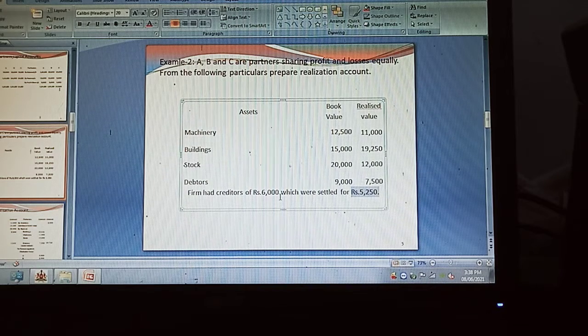Out of 6,000, now that is settled to pay rupees 5,250. Now 750 is the discount. Now that can be allowed by the creditors. You see how the realization account appears.